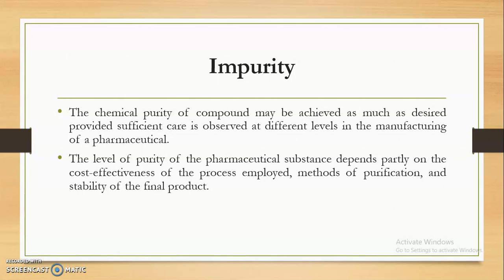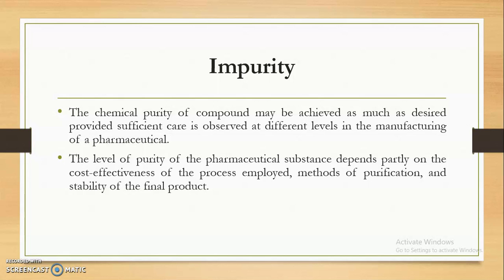Now, the level of purity of the pharmaceutical substance depends partially on the cost effectiveness of the process that is employed, as well as the method of purification and the stability of the final product. Means the level of purity, whether we have to achieve 50%, 100%, 70%, 80%, depends on the cost effectiveness.